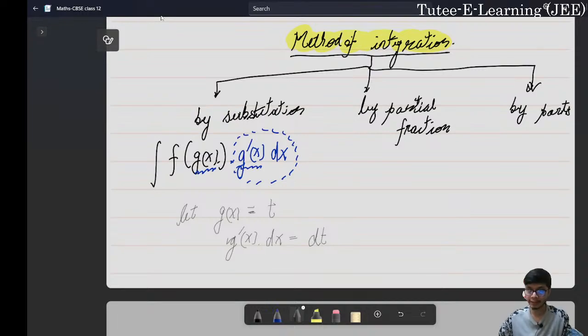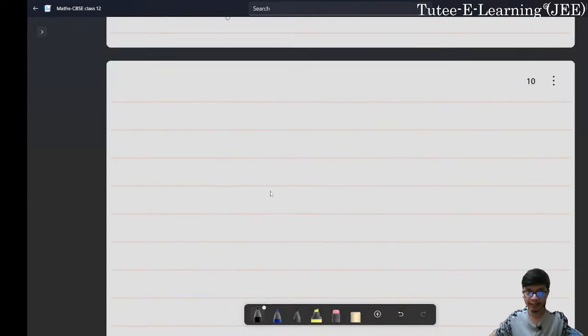We just differentiate this step. Then the integration of f of g of x times g dash of x dx becomes the integration of f of t dt.